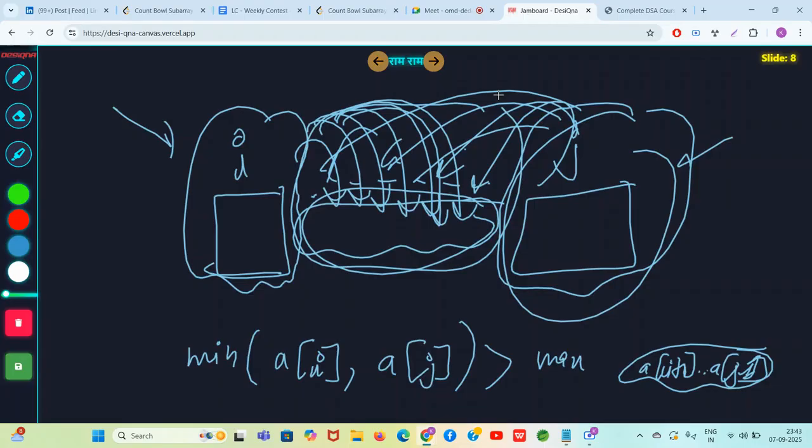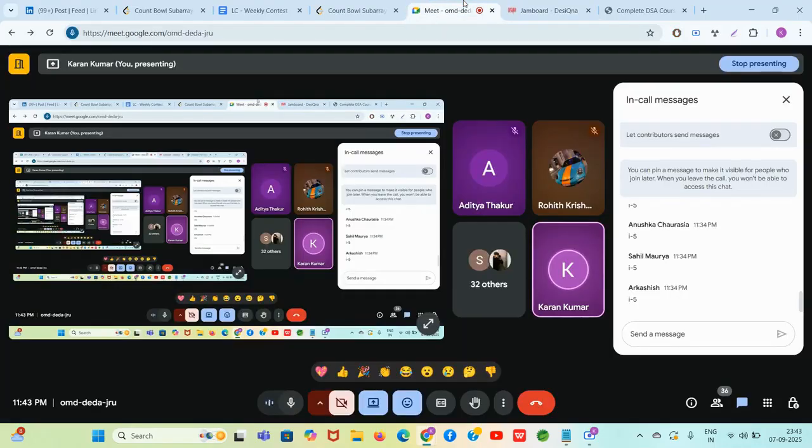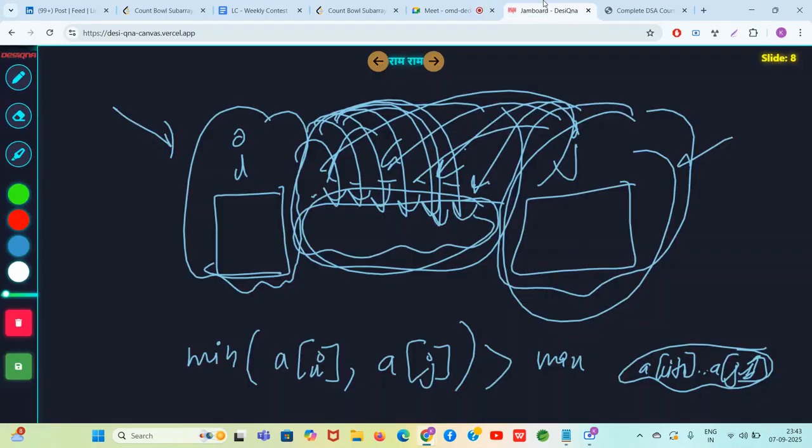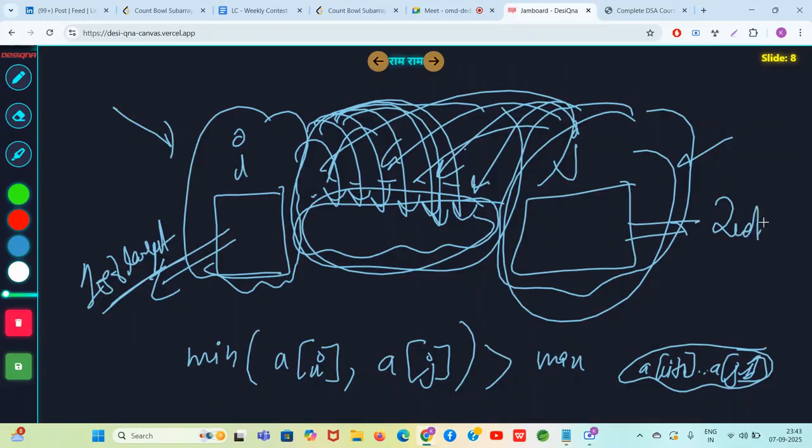Only if the ith element is greater than all the elements in the middle and the jth element is greater than all the elements in the middle, only then the minimum of i comma j can be greater than all the elements in the middle. This is common sense. React with love emojis if you understand this. Okay, so you have understood this. This means they are trying to say that I count such valid subarrays such that the ith element will be the first largest element of the subarray, the jth element will be the second largest element of the subarray, or vice versa. So got it?